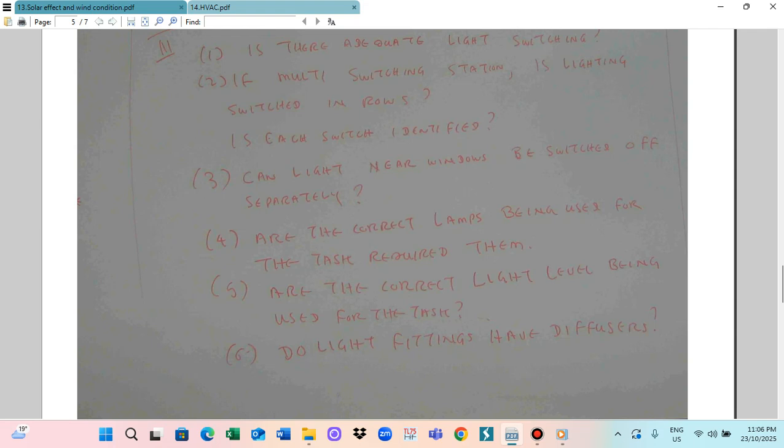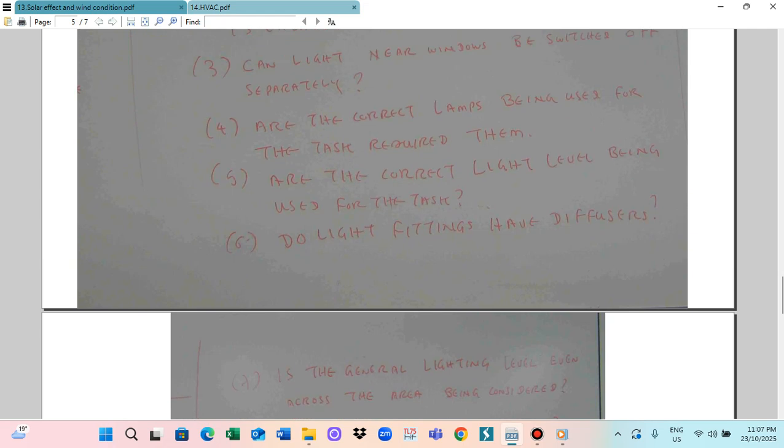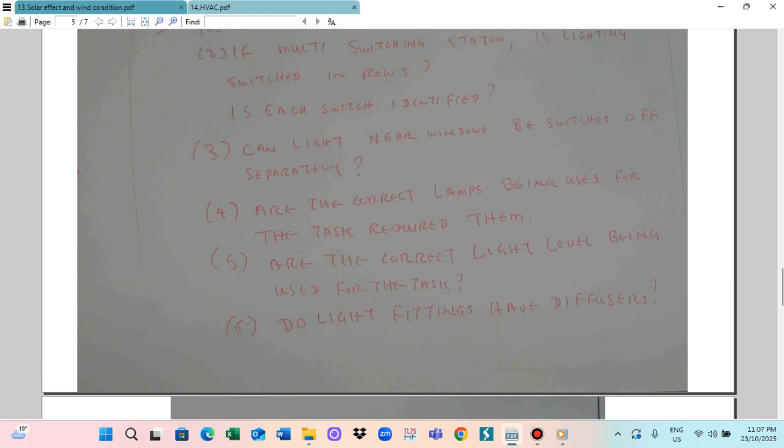Okay, so the light fitting has a diffuser. You see a light here, and the other at the back is a diffuser. The diffuser is aluminum, so when the light hits it, the light is diffused. So this row here, this row at the back here, you can see that a diffuser. The fluorescent LED goes through the diffuser.